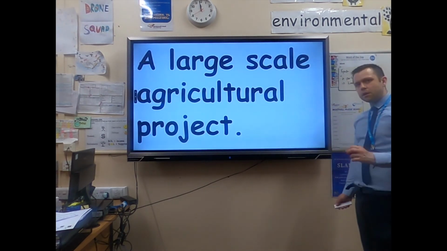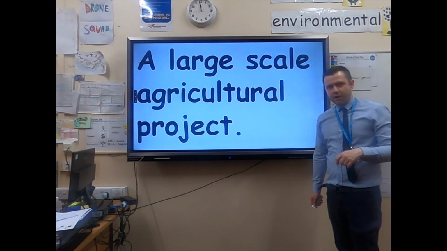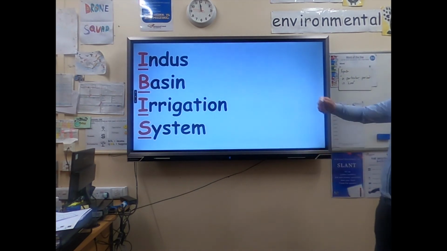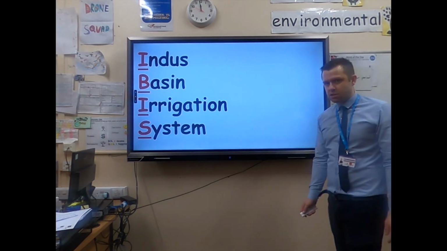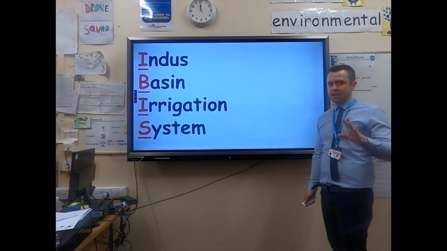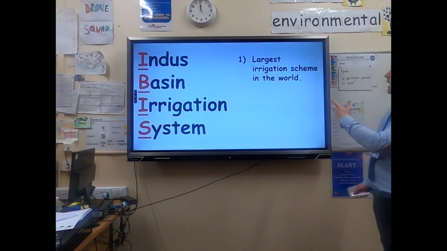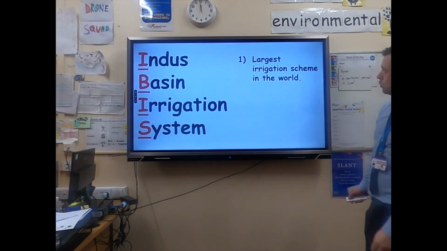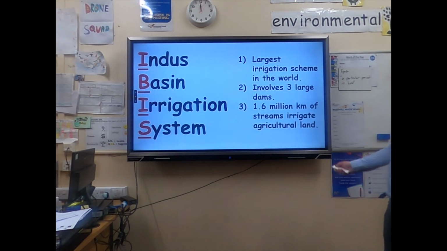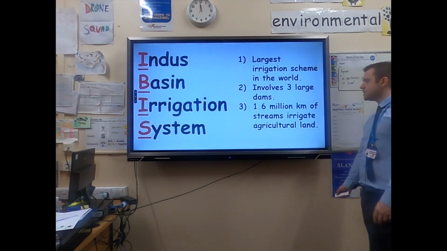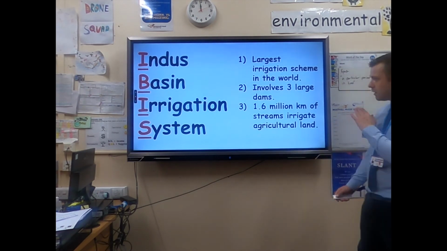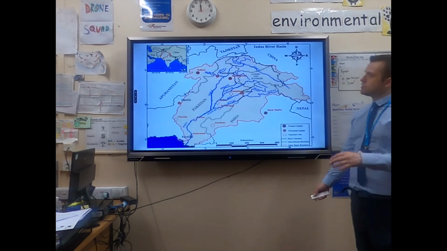Now, we need to know about a large-scale agricultural development. Large-scale, think really big. And we use something called the Indus Basin Irrigation System, IBIS, that spreads across India and Pakistan. It's such a big scheme. And it's the largest irrigation scheme in the world. It involves 3 dams and 1.6 million kilometres of streams that irrigate agricultural land. Loads and loads of streams, loads and loads of land irrigated.